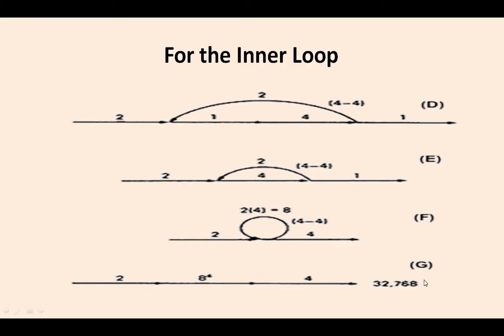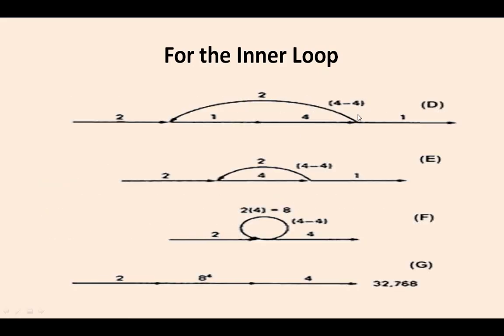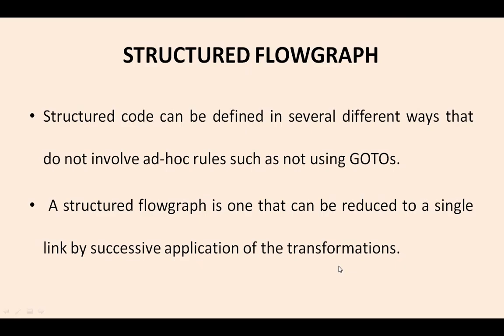So we have multiplied with the inner loop variables. 2 into 4 is equal to, we have calculated all the weights. 1 into 1 into 1, we got 4. 2 into 4 is equal to 8. 8 to the power of 4, we got the inner loop value as 8 to the power of 4. So next we further simplify it in the form of a plain line. So this one is the more simplifying of the graph.